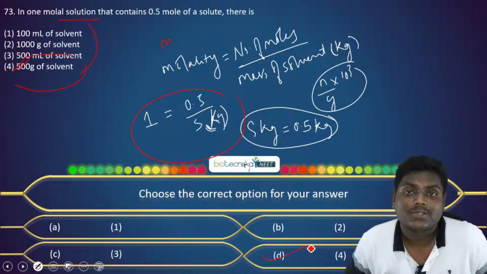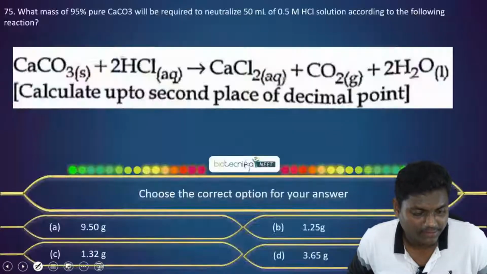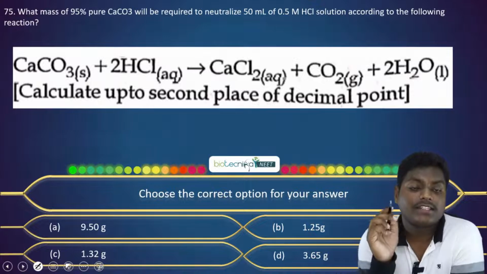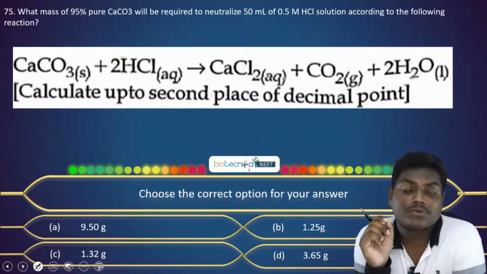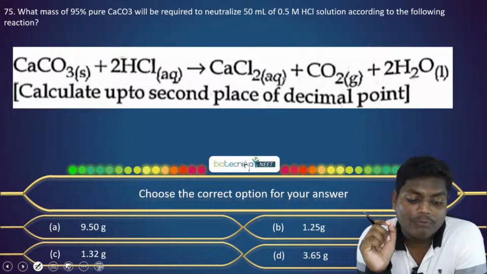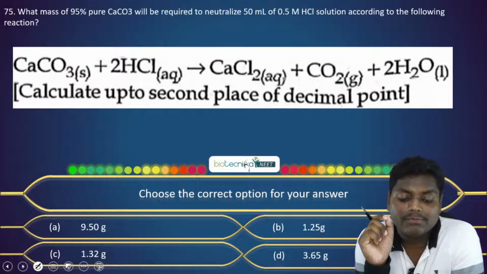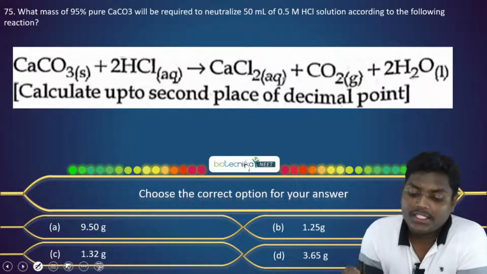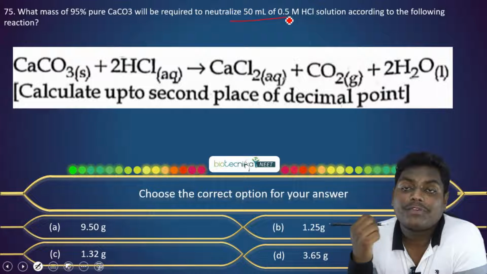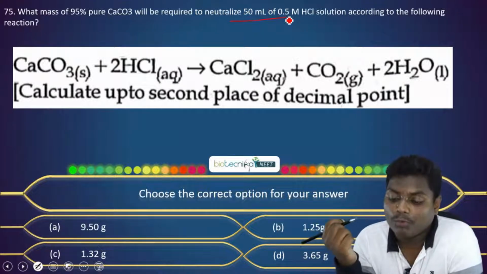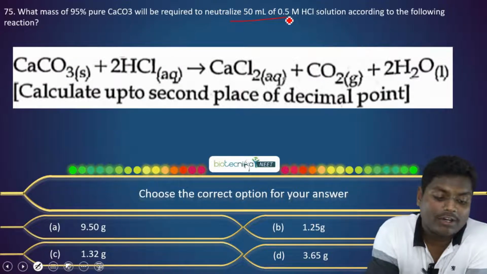Let's move to the next question. Now the next question is a simple question from stoichiometry. What mass of 95% pure calcium carbonate will be required to neutralize 50 ml of 0.5 molar HCl solution according to the equation?